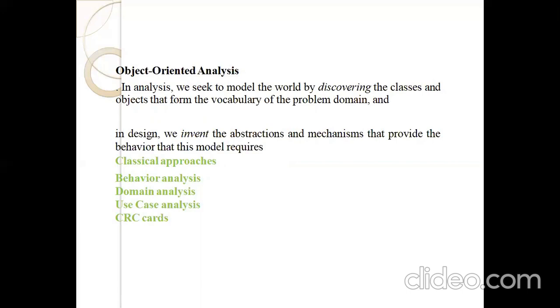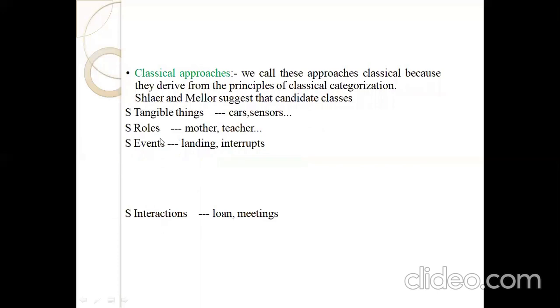In object-oriented analysis, first, in analysis, we identify the classes. Identify means discovering the classes and objects in the form of the vocabulary of a particular problem domain. After identifying the classes, we design the abstractions and mechanisms that provide the behavior that these models require. So the first one is the classical approach. Second one is behavioral analysis. Third one is domain analysis, fourth one is use case analysis, and fifth one is CRC cards, that is, class responsibilities and collaboration cards. So the first one is the classical approach.